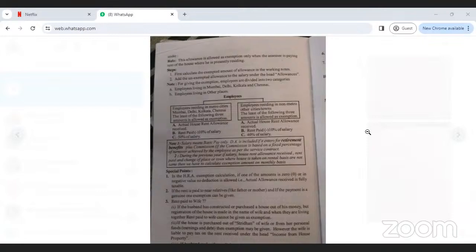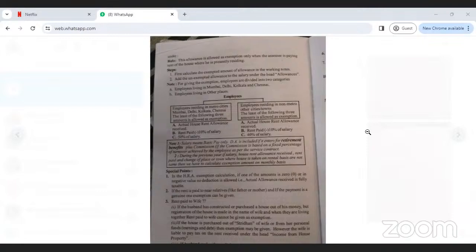This one is very, very important. You have 15 exempted items, so write all 15 items. Why? Because it is a 15 marks question, a long theory question, and an important question.